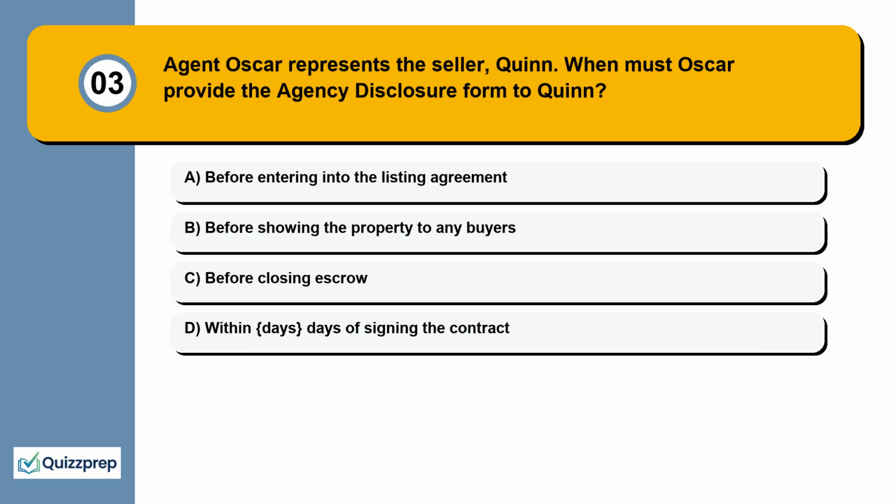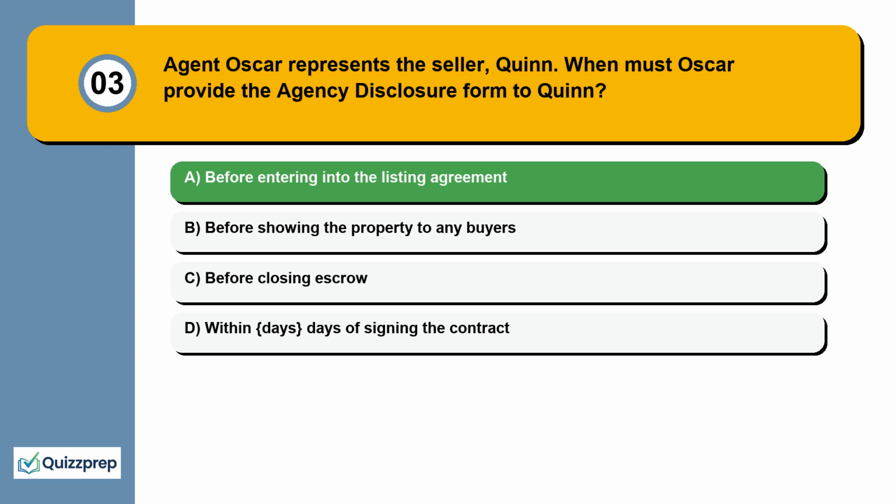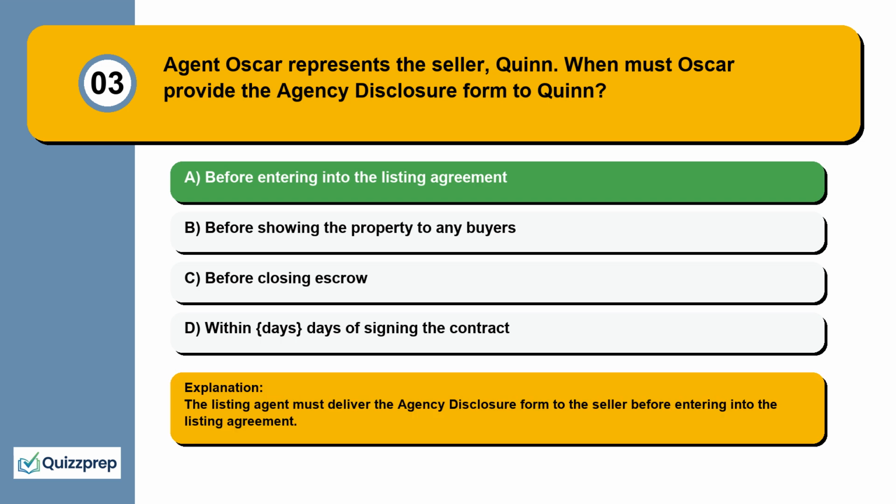Question 3. Agent Oscar represents the seller, Quinn. When must Oscar provide the agency disclosure form to Quinn? Before entering into the listing agreement, before showing the property to any buyers, before closing escrow, within days of signing the contract. The listing agent must deliver the agency disclosure form to the seller before entering into the listing agreement.